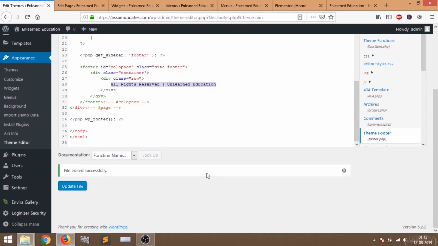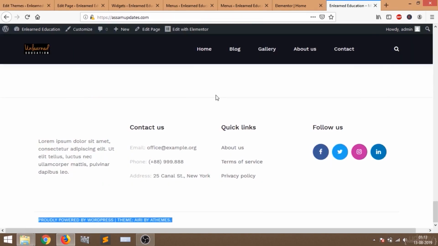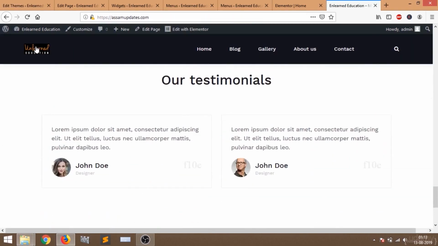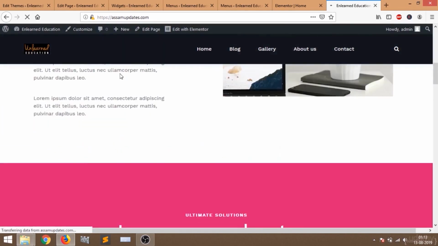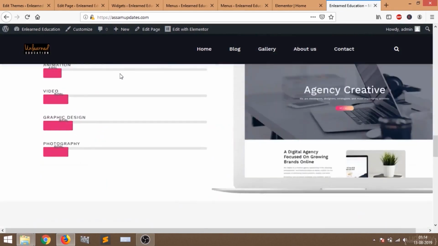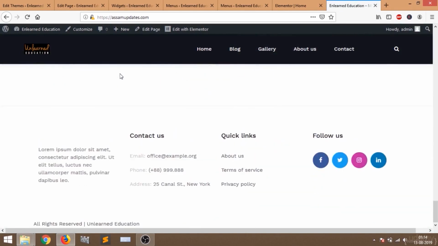File edited successfully. Now go back to your home page and refresh it. Now here you can see the text is changed. So this is how you can remove the text from the bottom of your website.